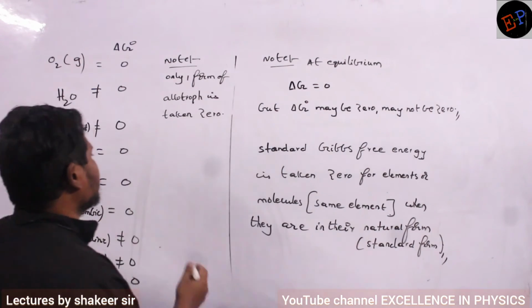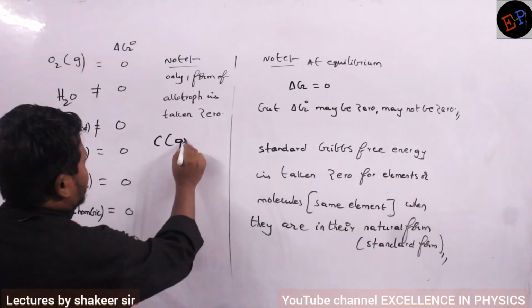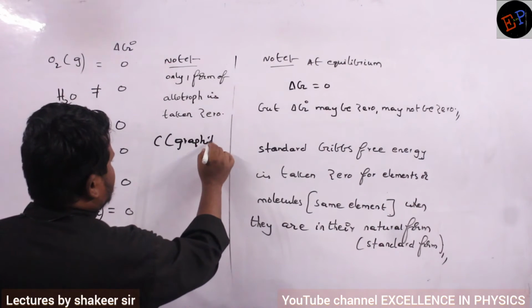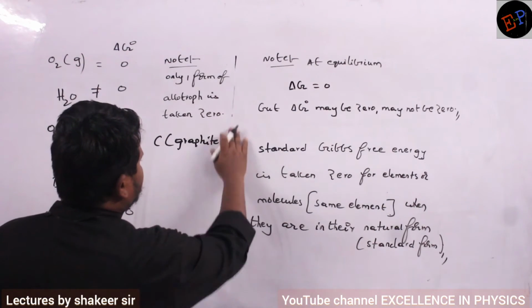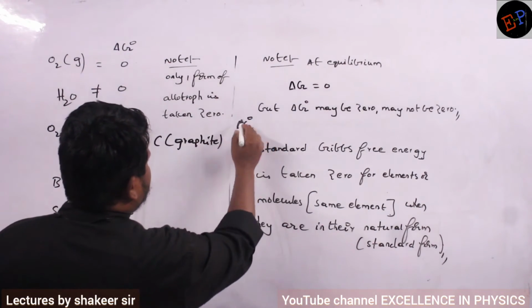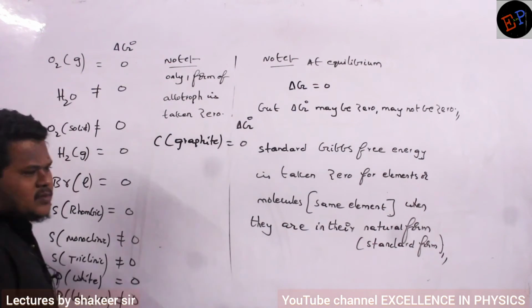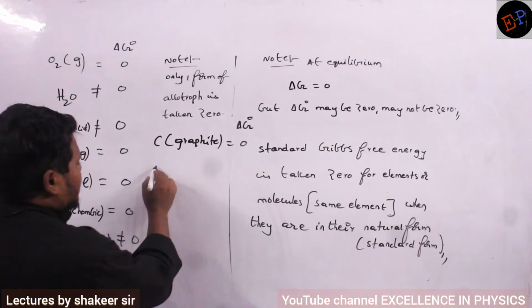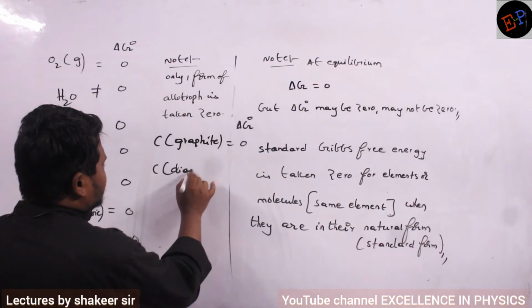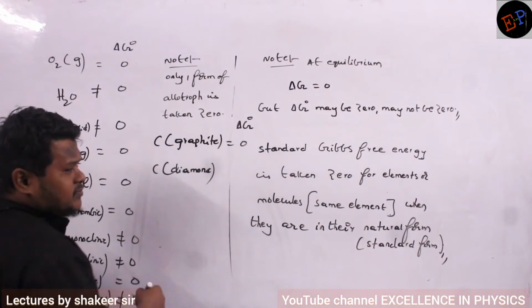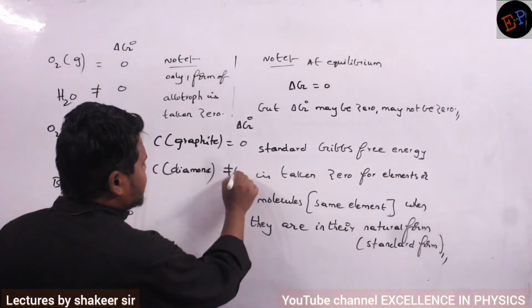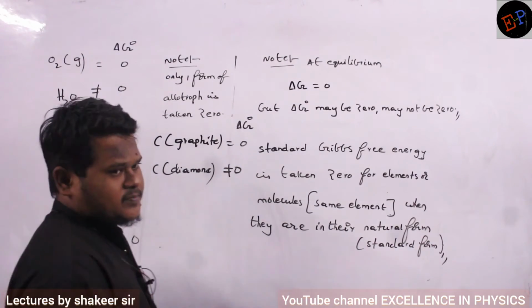Example is what? If I take carbon, graphite form, its Gibbs free energy is how much? Its standard Gibbs free energy is taken 0. Carbon can be present in diamond form also, no? Diamond is also a form of carbon only, no? But its Gibbs free energy is not 0.